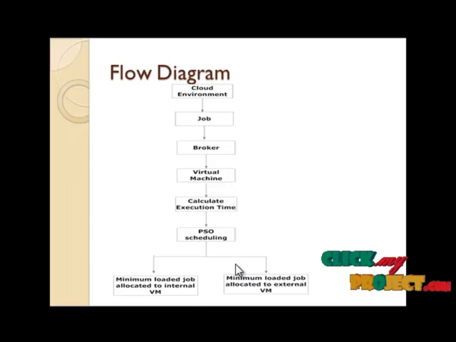PSO scheduling is nothing but particle swarm optimization. We use the self-adaptive learning PSO-based scheduling approach. In SLPSO, each particle represents the set of priorities of all tasks and flies in the search space with dynamically adjusted velocity according to its own and other companions' flying experience. The priorities represented by each particle are used to allocate each task to the private cloud or external cloud.